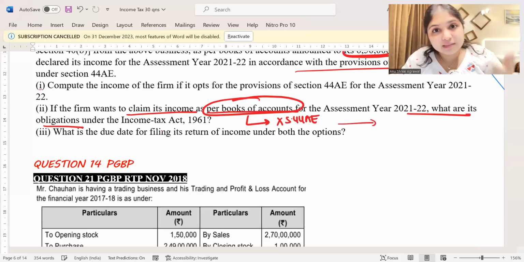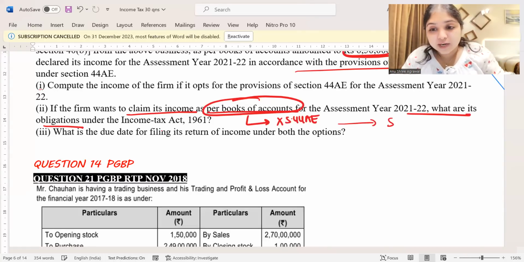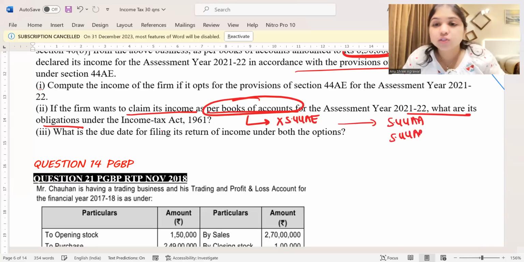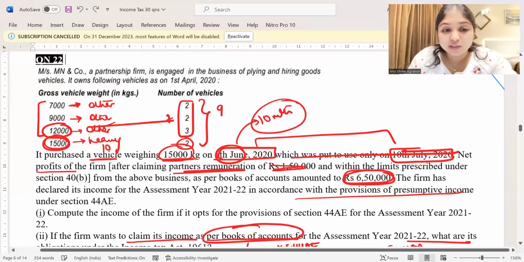The consequences will be, listen, in that case, if 44AE is applicable to you, but still you don't apply 44AE, number one, you will have to maintain books of accounts. Number two, you will have to get those books of accounts audited. Two consequences you will have. Okay, now they're asking us what is the due date?